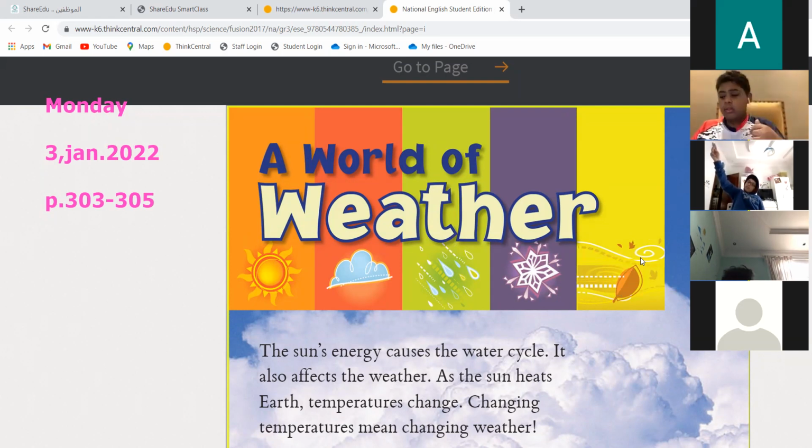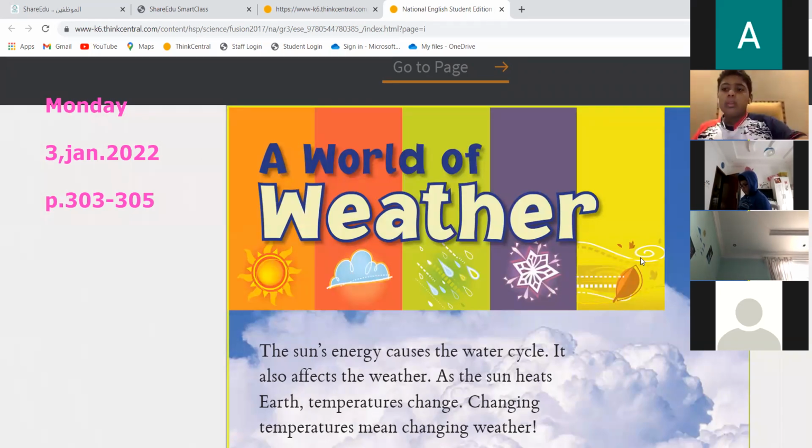Miss, in page 297, the water cycle, you didn't put the answer, the sun and the water cycle. Okay, you can write it on your own, or you can open the recorded session.